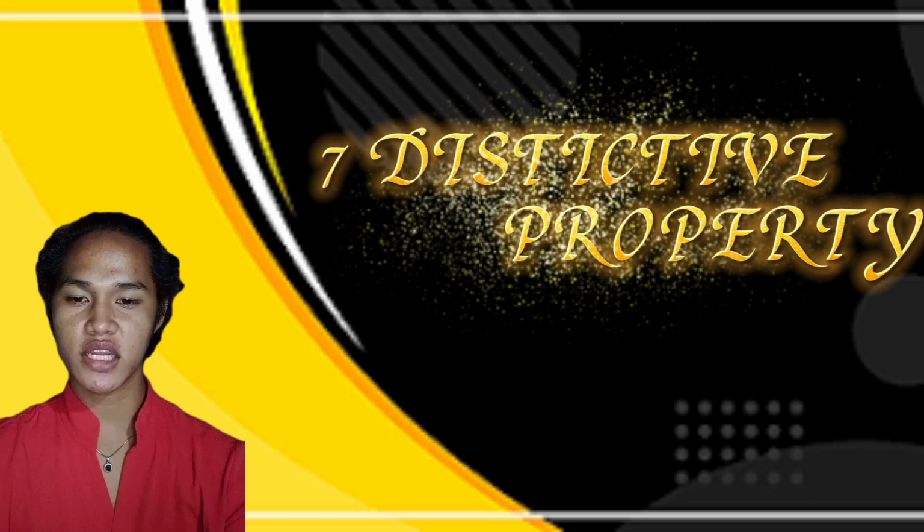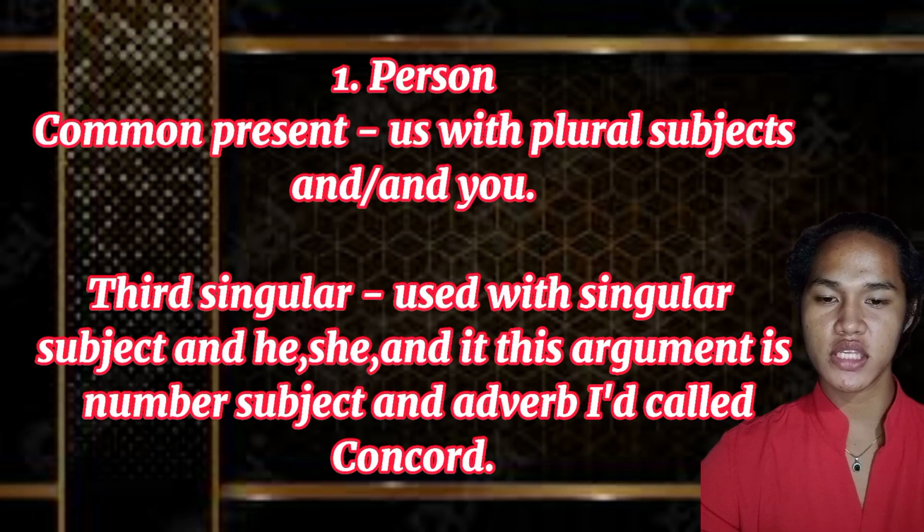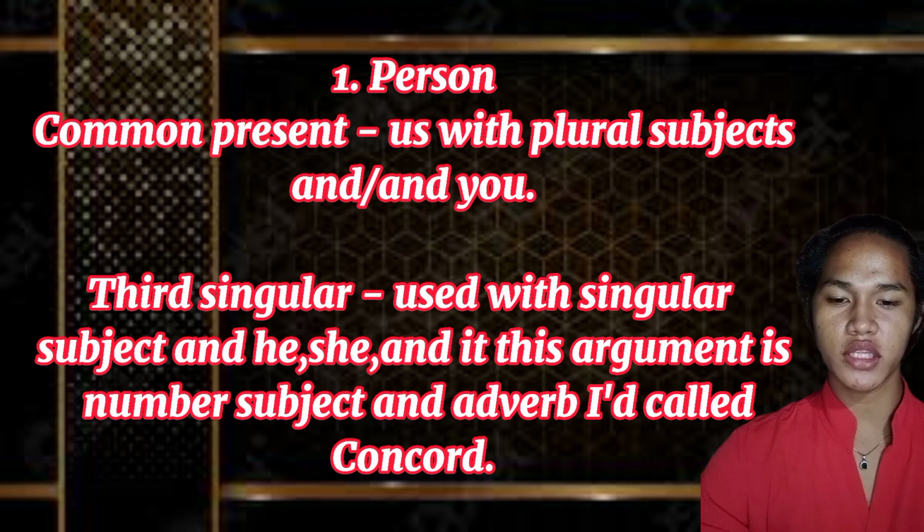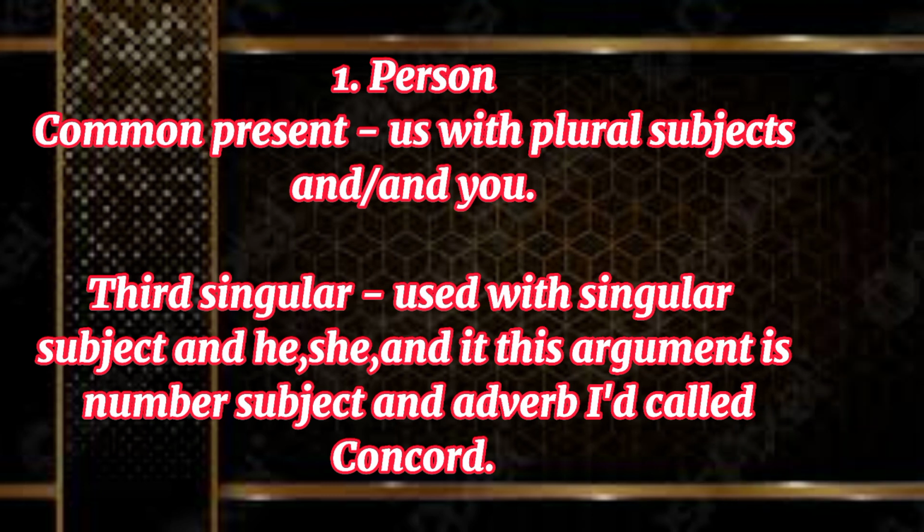We have 7 distinctive properties. The first is person. Common present uses "will" with plural subjects, and "I" and "you". Third singular uses "-s" with singular subjects and he, she, and it. The agreement in number between subject and verb is called concord. Based on my own idea, third person is a statement about other persons or things, and first person is directly about yourself, or about the person you are talking to.